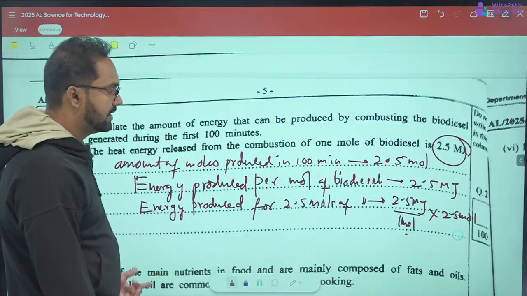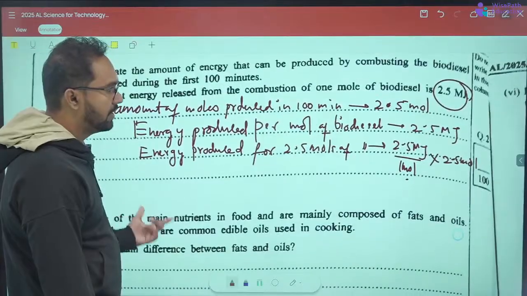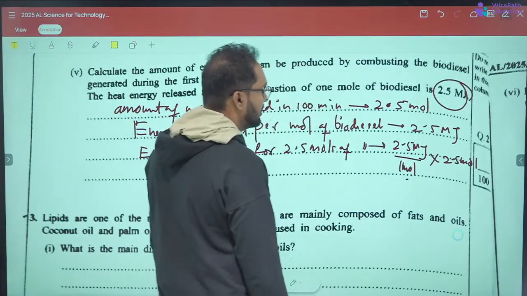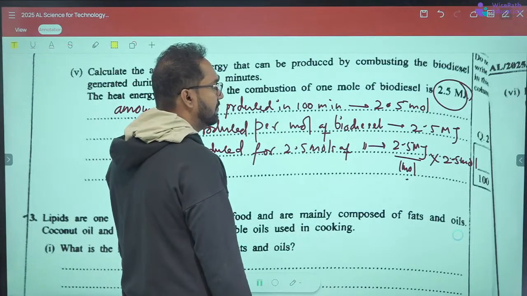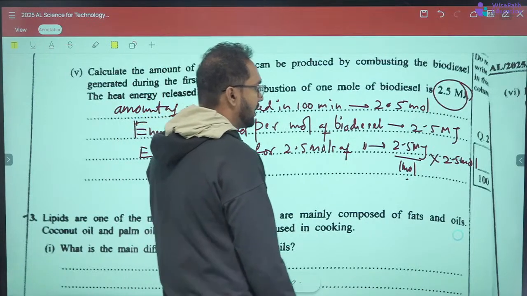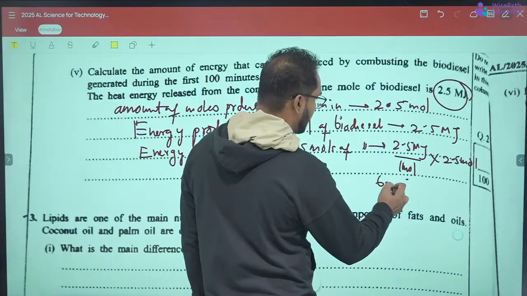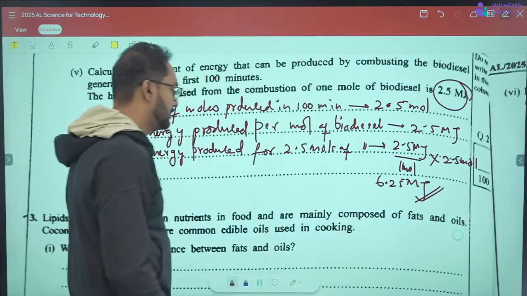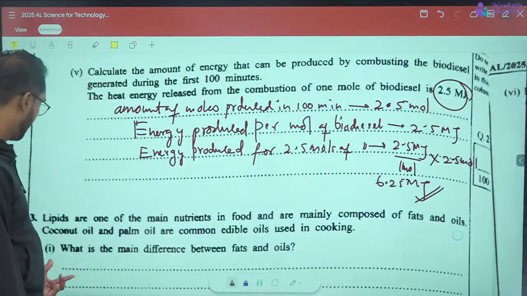So you have to multiply 2.5 into 2.5. So 25 into 25 is 625. So that will be 6.25 megajoules.